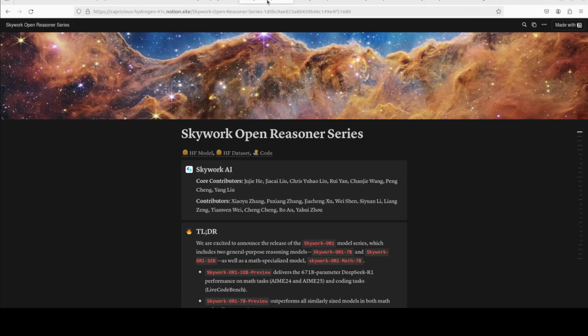So if you want to build something on the same lines, just go for it. Just go to this page from their Hugging Face card. This is a repo they have shared on Notion. They have shared the whole data set, the whole code, weights, everything there.